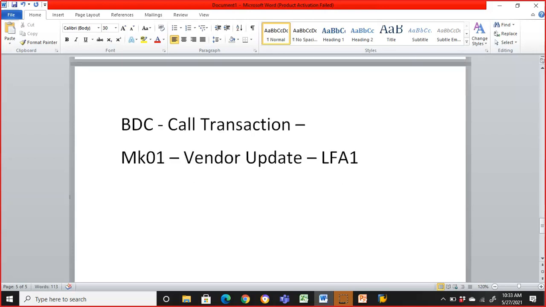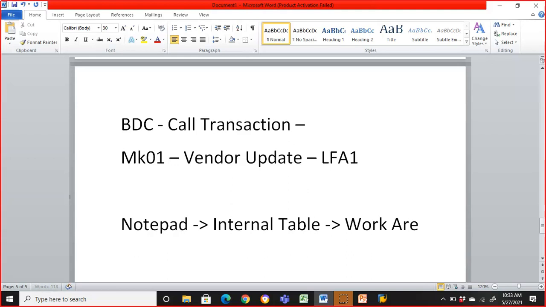Now for that, I'm taking a notepad. I'll be creating a notepad because in the actual project the data will be given by the client. Maybe the client might not give you the exact data. They might give you near real-time data. They'll just pick some records and send it to you so that you can test it and make sure that it is working accordingly. Fine. So we'll go ahead with that notepad, and from there we'll get the data into an internal table, and from the internal table into the work area, and from the work area we need to get it into the screens.